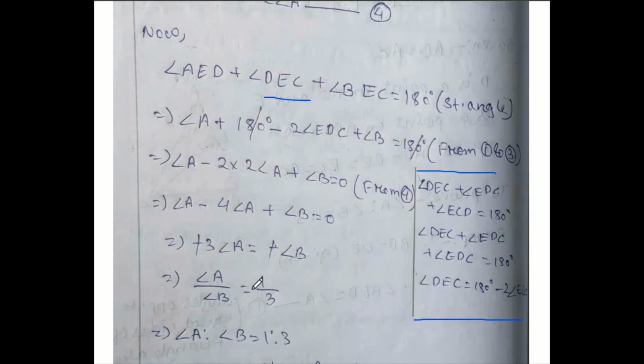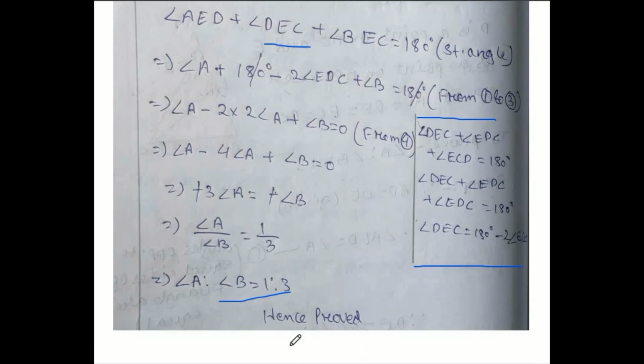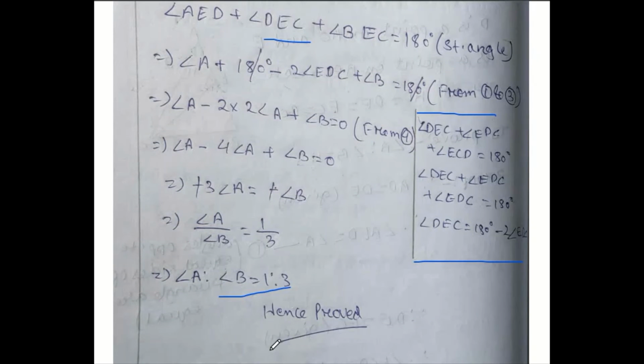So angle A by B equals to 1 by 3. Result is coming 1 is to 3. This is the answer to this, which is proved. They told us to prove it, proved.